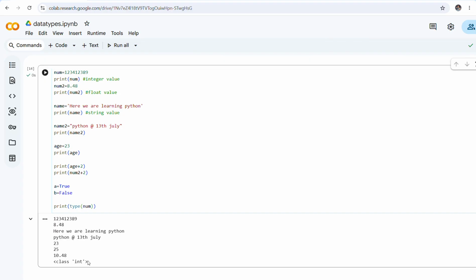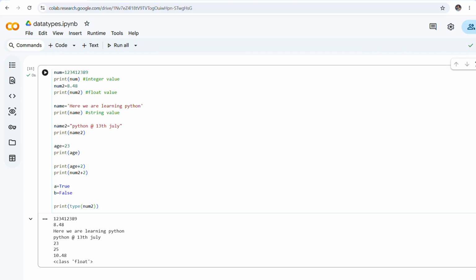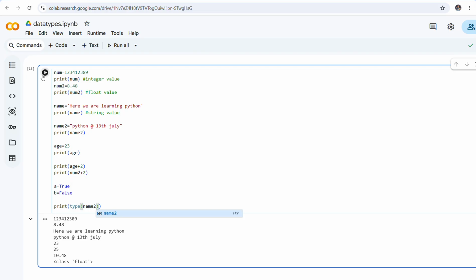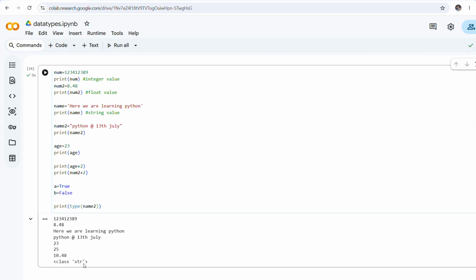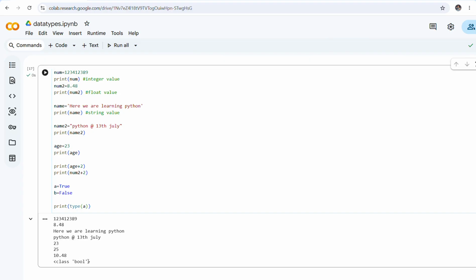What will it return? Class int, means it is an integer, and you can see num is storing an integer value. If I am writing num2 here, that is storing a float value, it will return me class float. Now if I am writing here name2, it is going to return me a string value, that is class str. And now if I give a, which is storing the Boolean value, it is going to return me bool here.